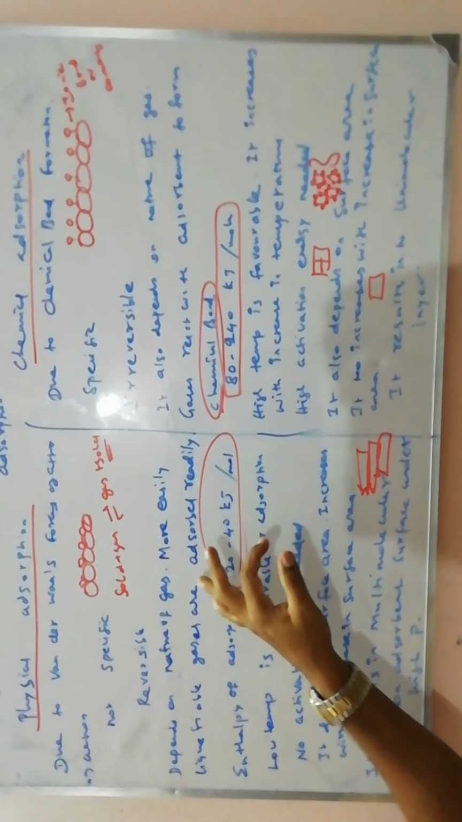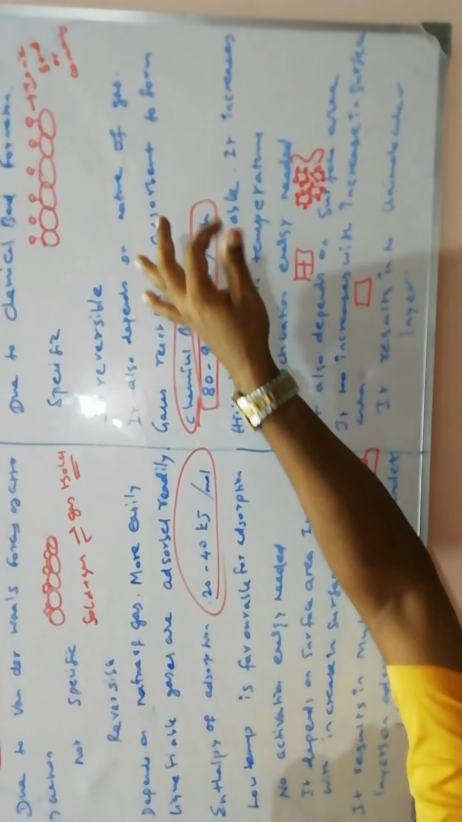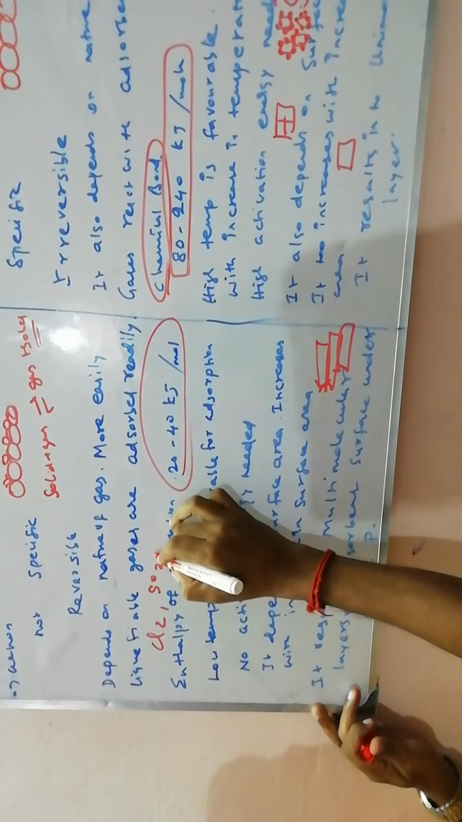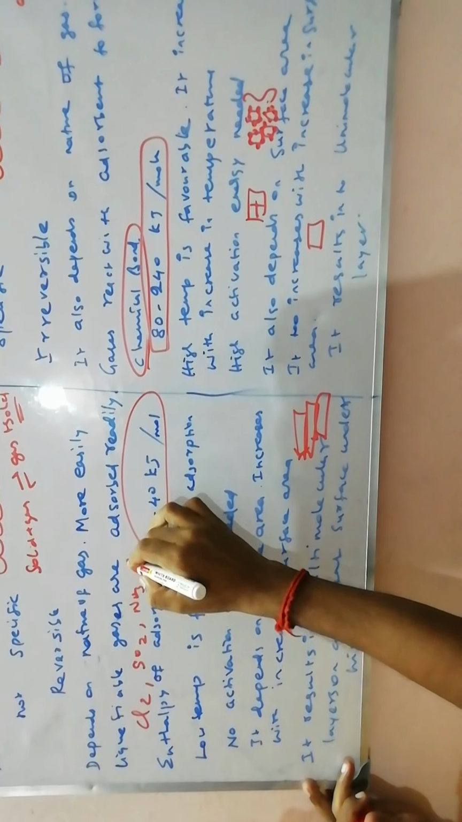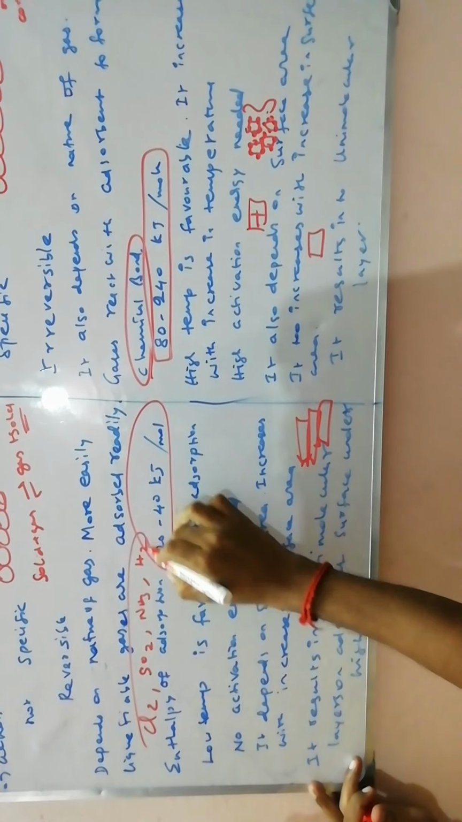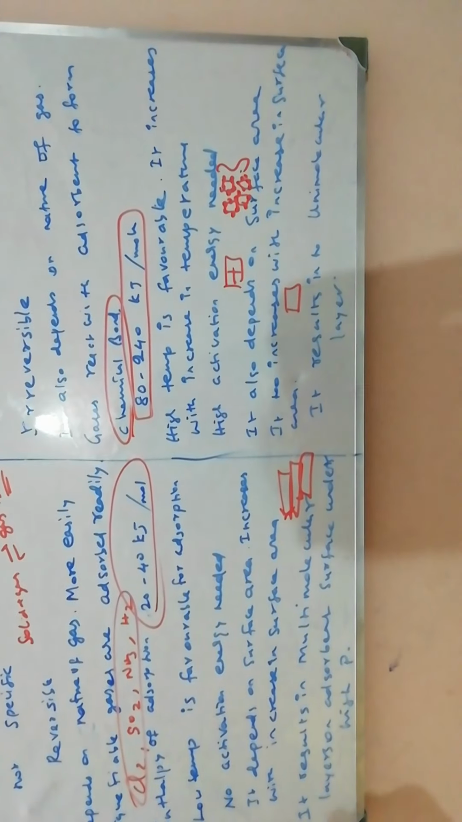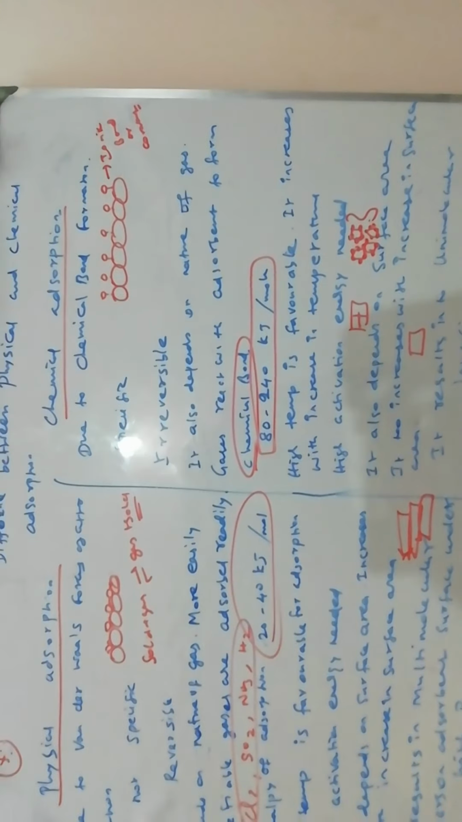It depends on the nature of the gas. It also depends on the nature of the gas. Easily liquefiable gases like chlorine, sulfur dioxide, ammonia can easily form, because they have high critical temperature and strong van der Waals force of attraction between them. Here gases easily form chemical bonds.